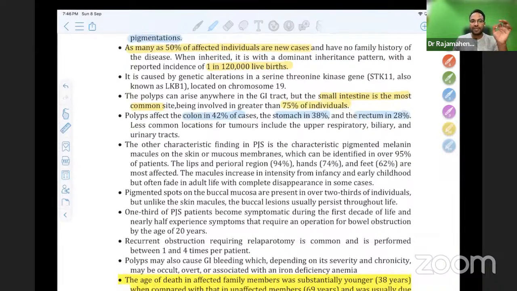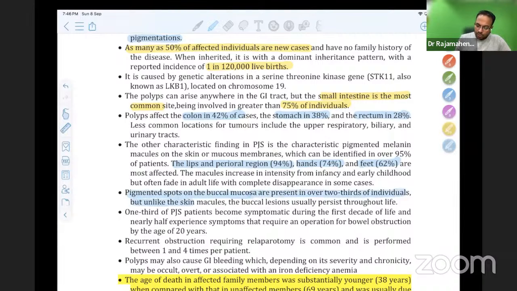Another characteristic finding of PJS is pigmented melanin macules on skin or mucous membrane, seen in 95% of patients. Lips and perioral area are most affected. The intensity of the macules increases in infancy and early childhood, but in adults the macules often slowly fade and disappear, whereas pigmented spots on the buccal mucosa are present in 2/3 of the individuals.